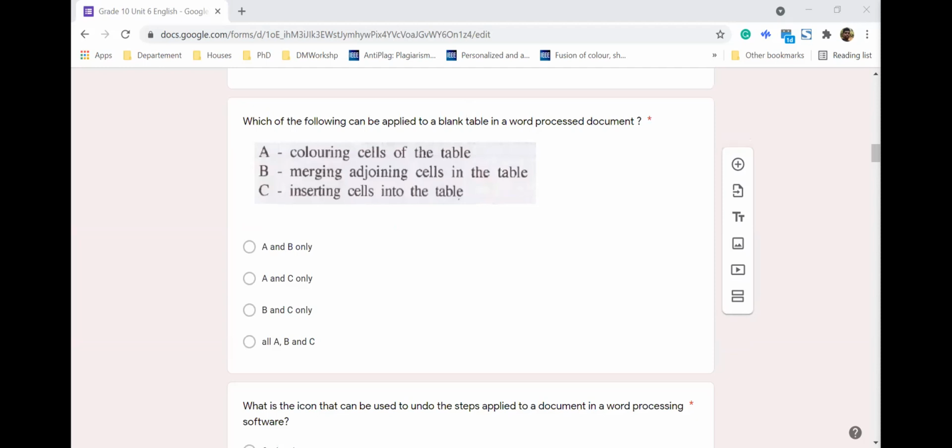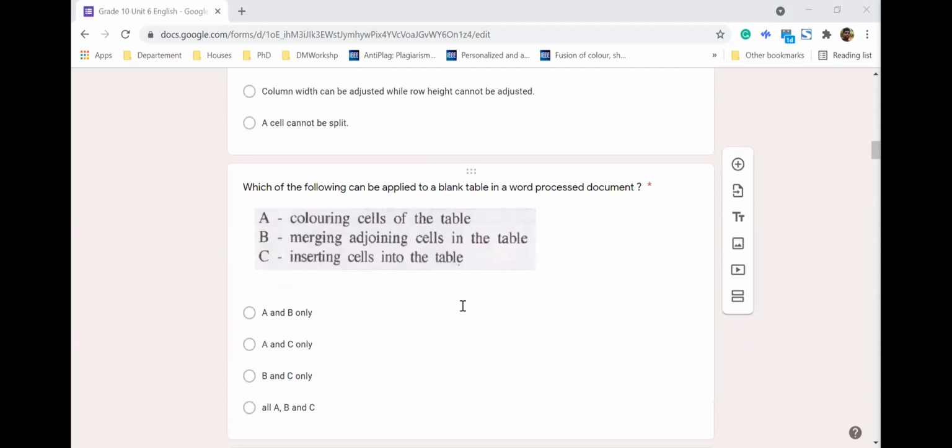The next one: which of the following can be applied to a blank table in a word processing document? If you do not have anything in it.